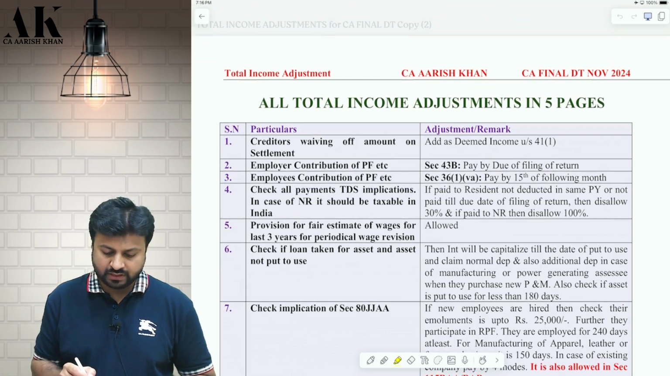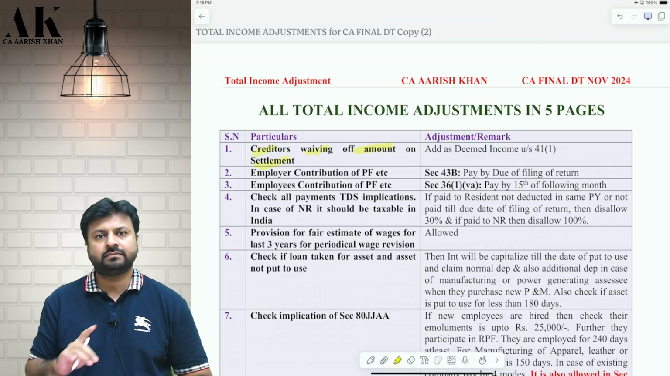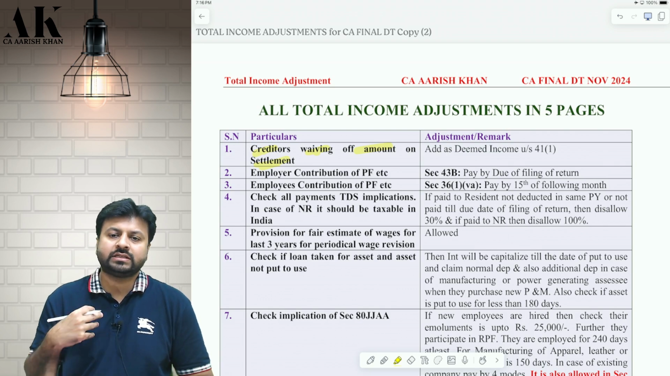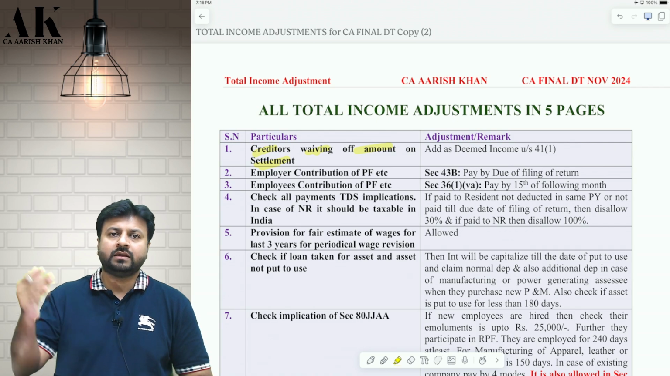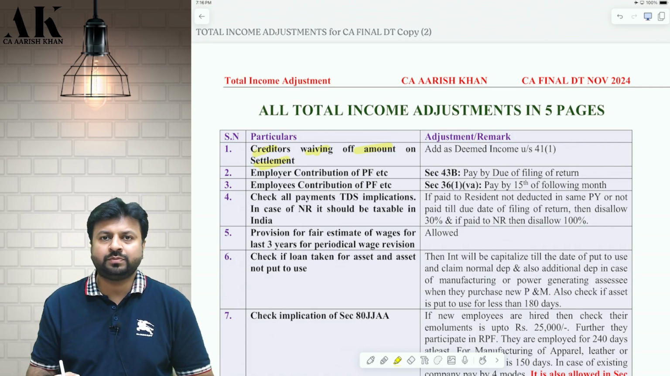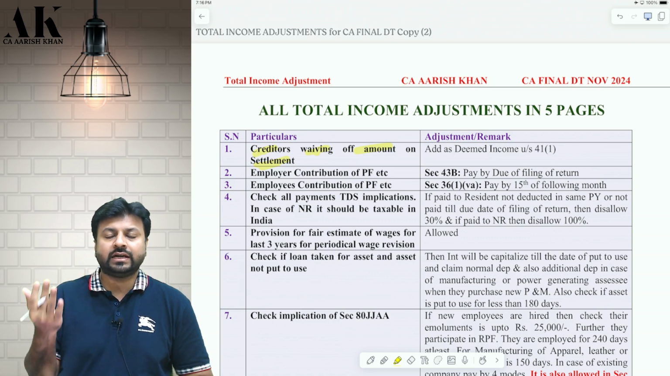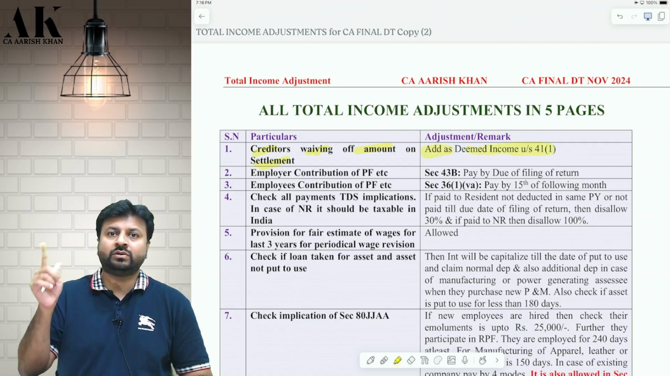The first adjustment is creditors waiving off an amount on settlement. Suppose a creditor is waiving some amount, then that is a benefit for me. That is a perquisite for me. That is a remission or cessation of a trading liability. Suppose I am supposed to pay the creditor 10 lakh rupees. Now the creditor is waiving off 2 lakh rupees. So that is a remission and cessation of a trading liability, and that is deemed income under section 41(1), and therefore I need to add that to the PGBP income.